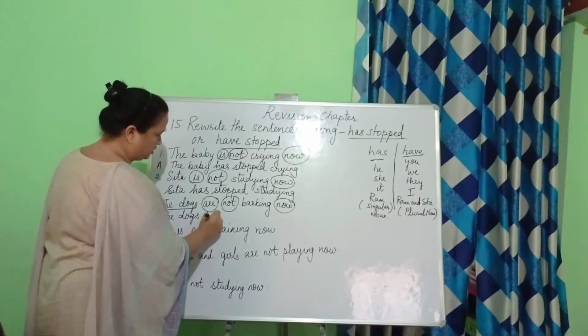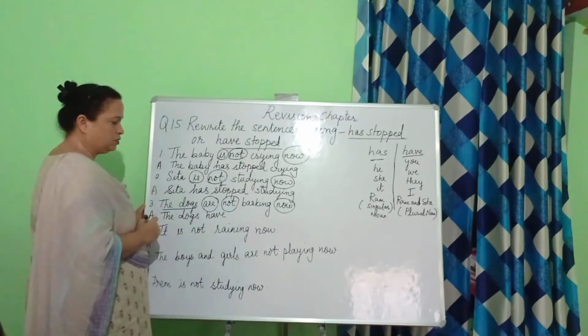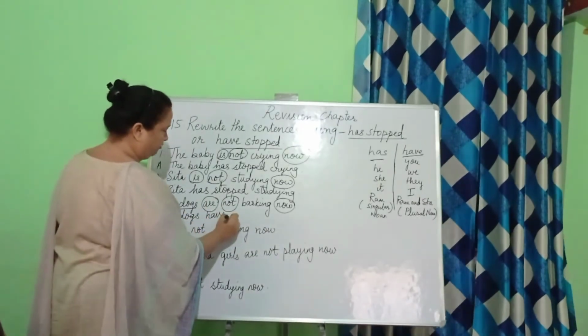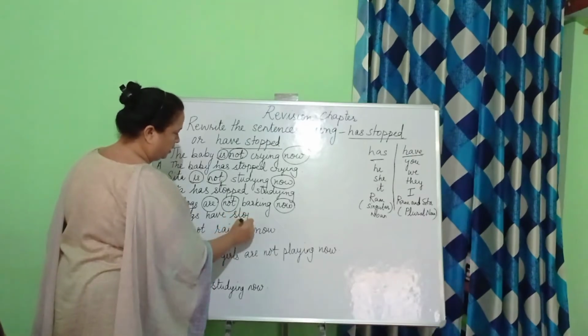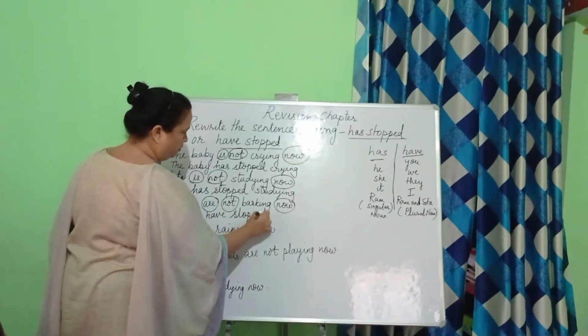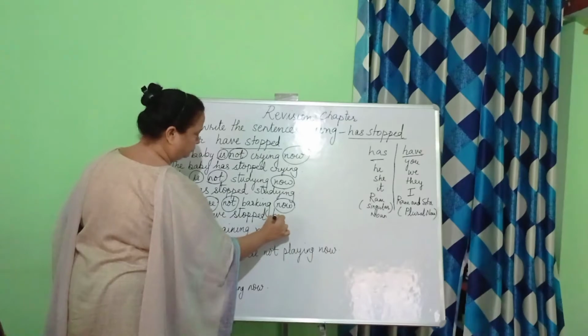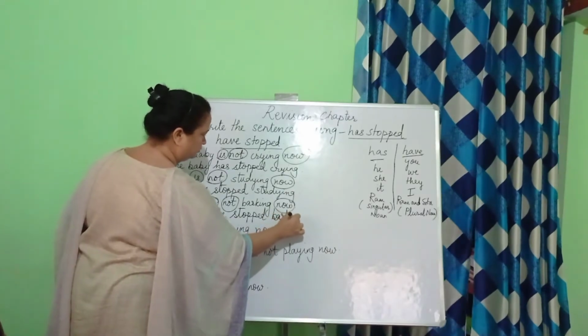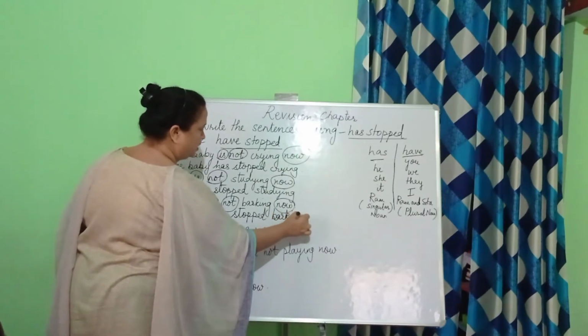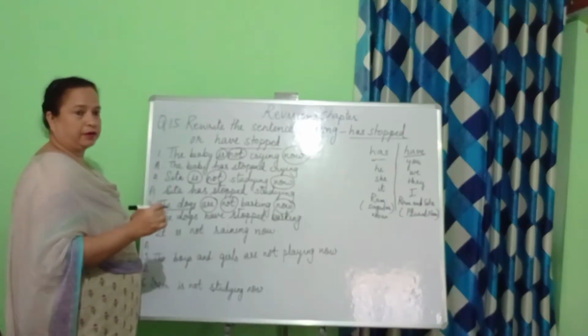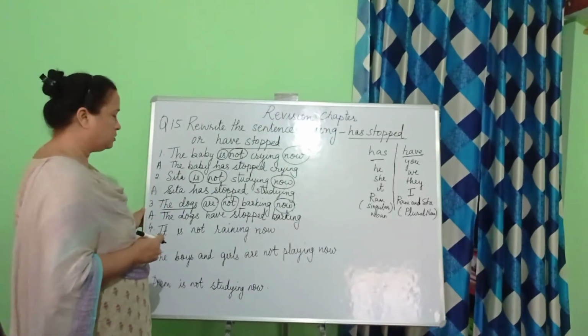Now since the subject is plural, we will use have. The dogs have. What have they stopped doing? They have stopped barking. That means at present they are not barking, maybe they are doing something else.